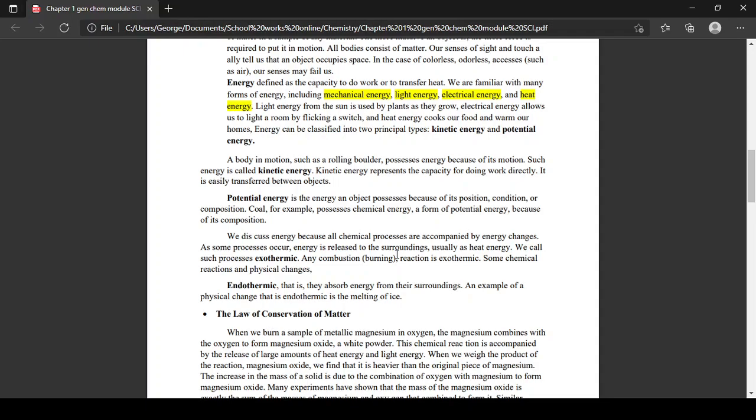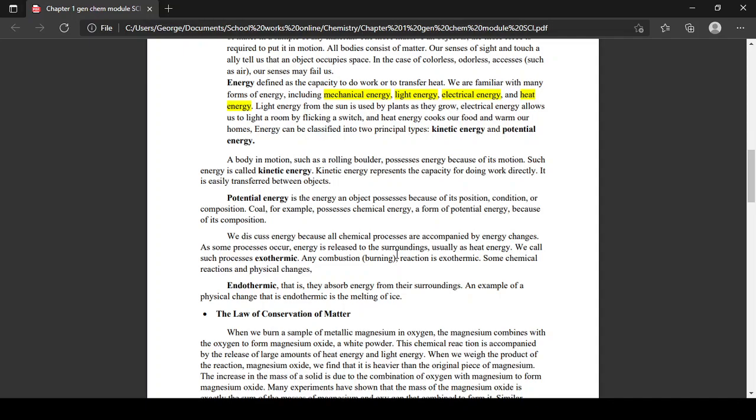So do you know the difference? If it releases, it is exothermic. Usually, exothermic is through combustion or heat energy. If endothermic, is it absorbing or releasing? Absorbing, sir. Correct.